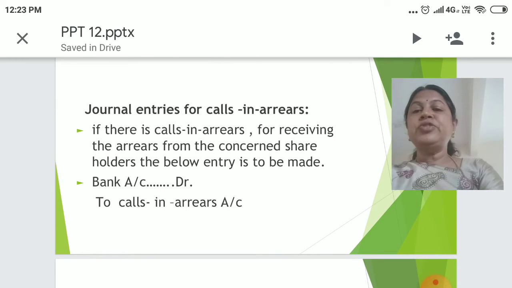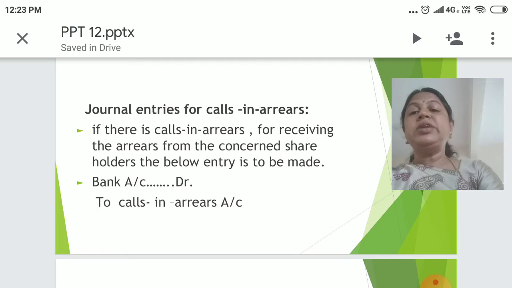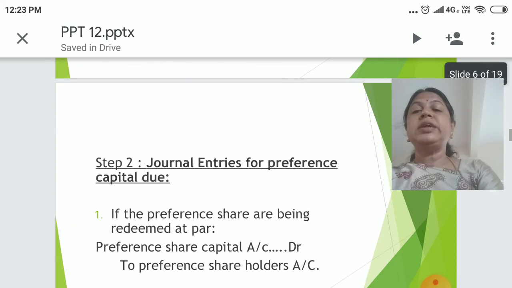Journal entries for calls in arrears. If there are calls in arrears, for receiving the arrears from the concerned shareholders, the below entry is to be made. That is, we debit bank account and we credit calls in arrears account.